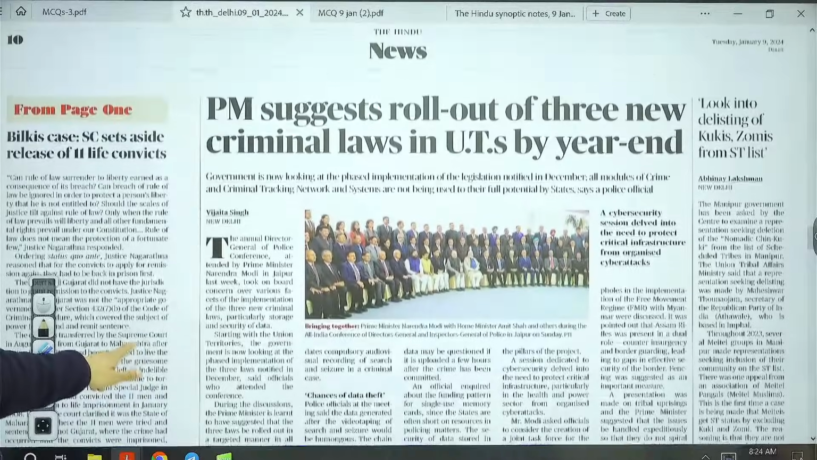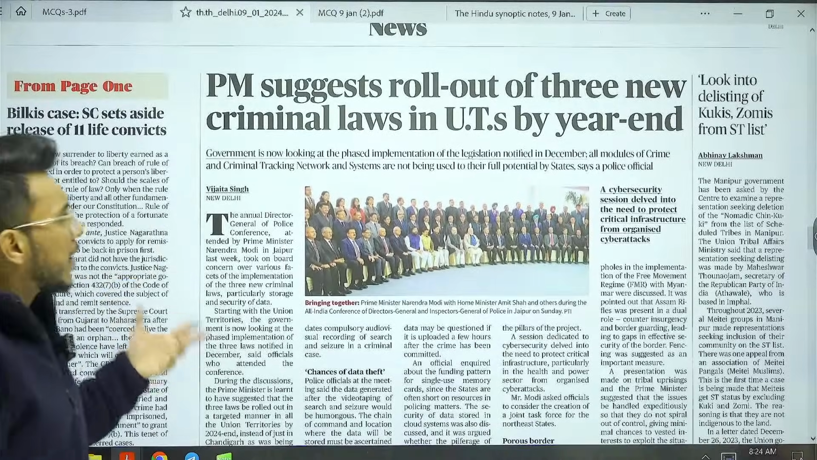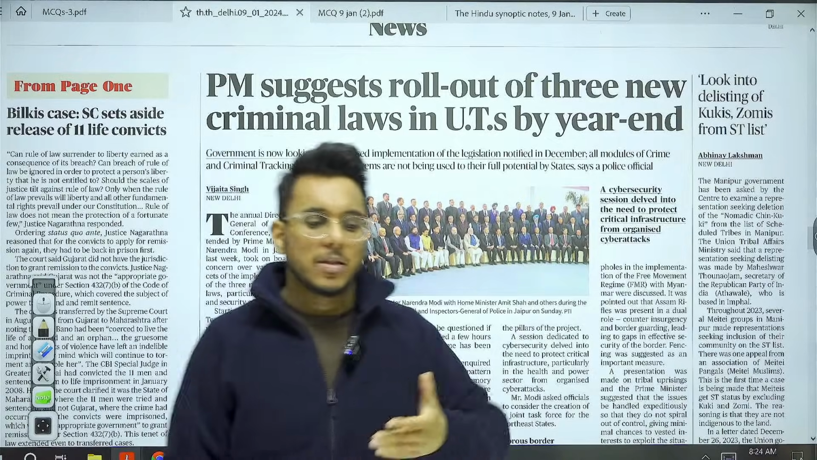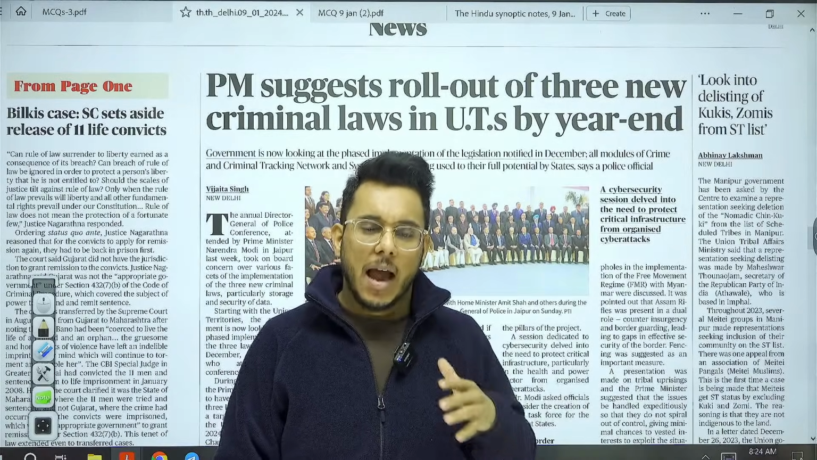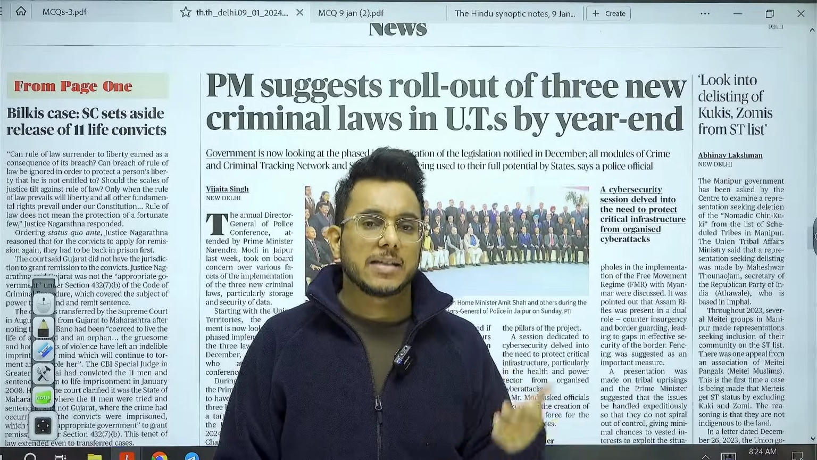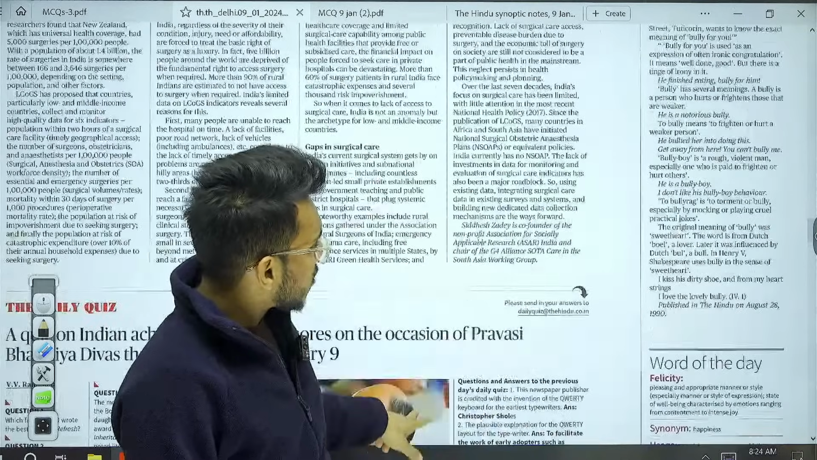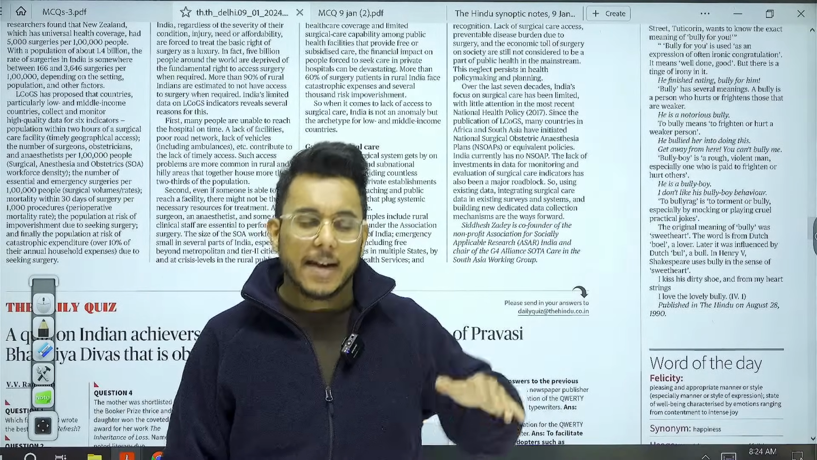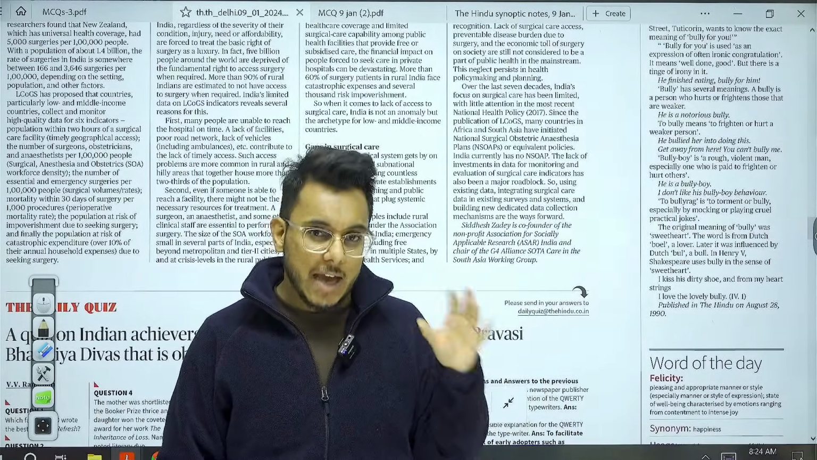Then, Prime Minister suggests rollout of 3 new criminal laws in UTs by year end. So we have seen that recently 3 criminal laws got passed, and these criminal laws will replace the IPC, CrPC, and Indian Evidence Act. So by the year end, their rollout in UTs will also happen. So guys, up till now you have seen that every article which is important for UPSC, we have taken it.